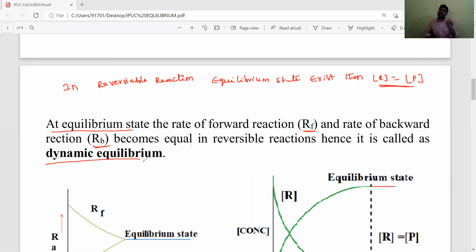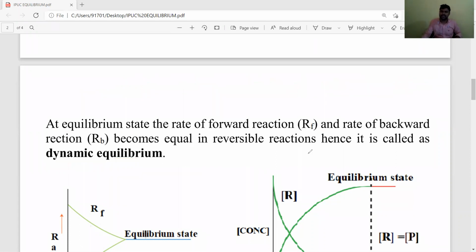What is the equilibrium state or dynamic equilibrium state? Equilibrium state means that in reversible reactions carried out in a closed vessel at constant temperature and pressure, after some time the concentration of reactants and the concentration of products both become constant, which is known as the equilibrium state. In the same way, at equilibrium state, the rate of forward reaction is also equal to the rate of backward reaction. Hence it is also called dynamic equilibrium.